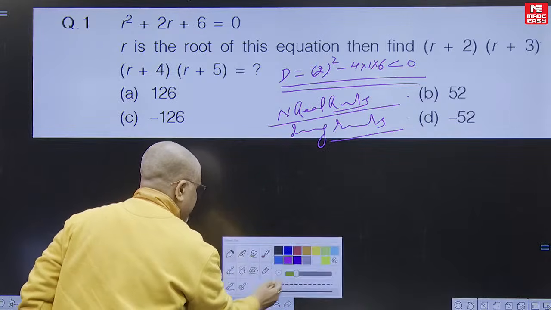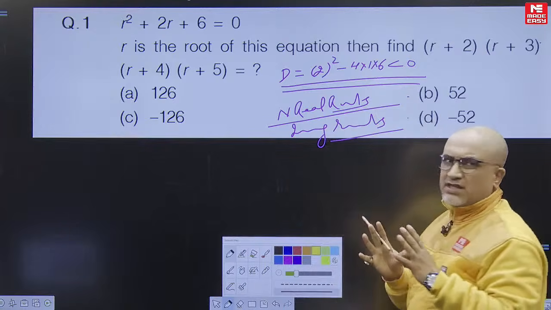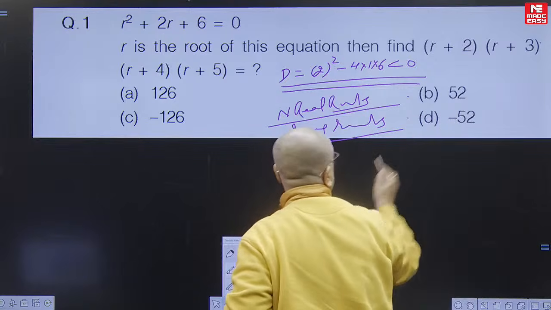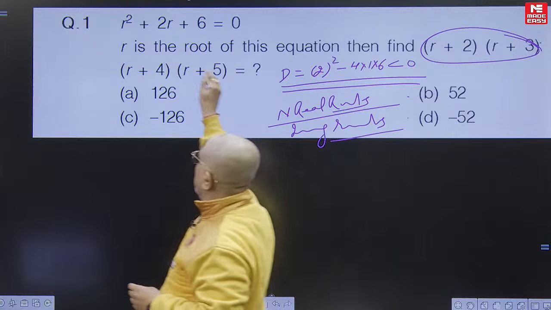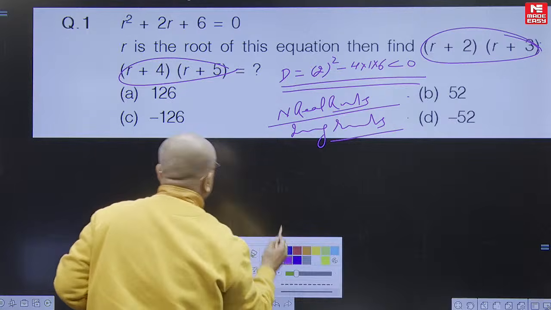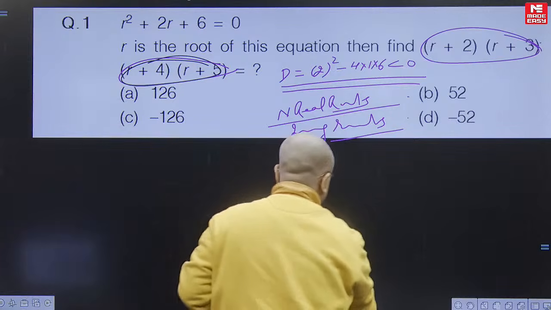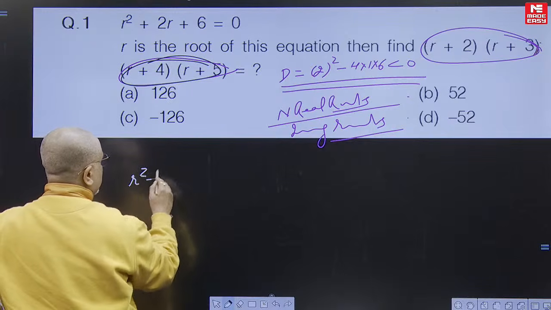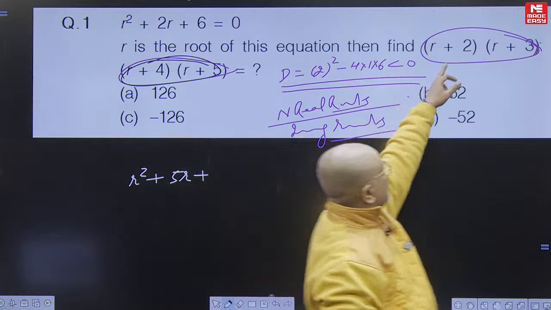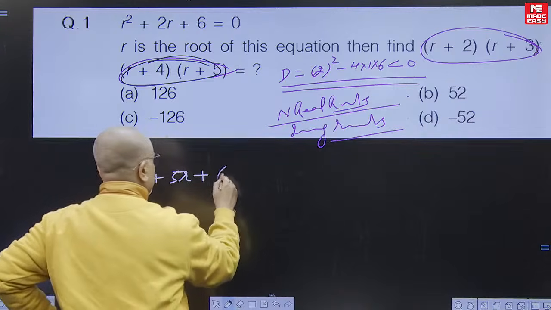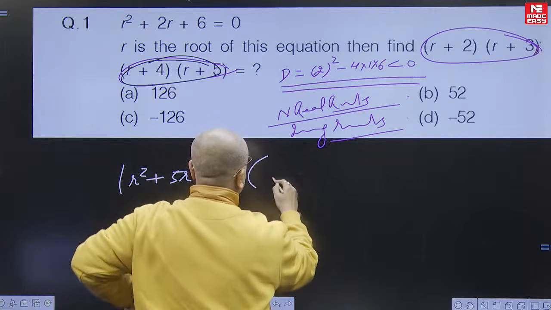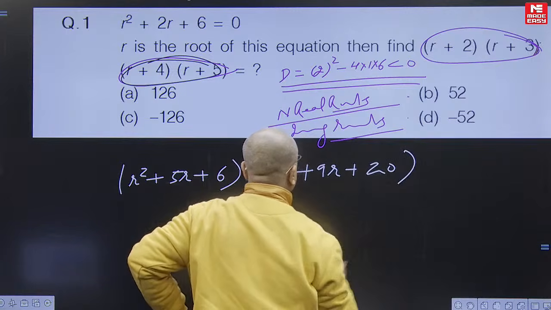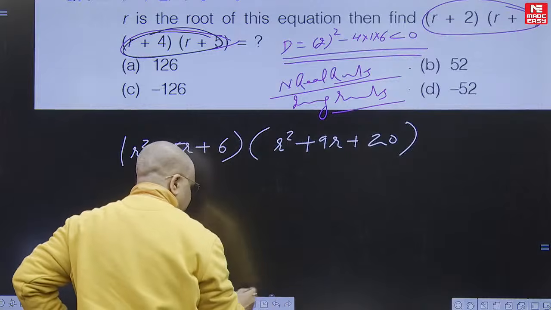So what we'll do, this can be done in a variety of ways. Let me follow one of the simplest. Let me multiply these two and let me multiply these two, let me shade it with black color, and this I am going to shade with say pink color. So what I get there is r square plus 5r, 2r and 3r, 5r, and plus 3 into that is equal to 6, and from here we get r square, 4r, 5r, 9r plus 20 should be equal to, we need to identify the values.